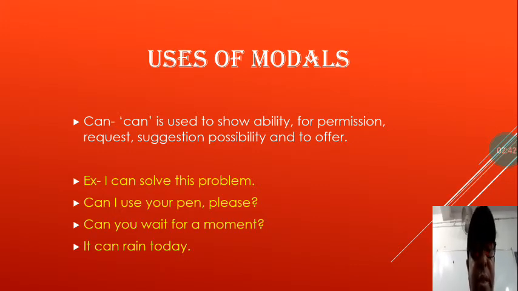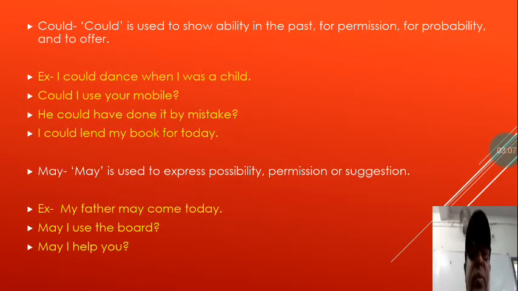Here it is request. It can rain today. It is showing possibility. It is not sure, it will rain. So can in this sentence shows there is possibility that it can rain. So these are some uses of can, and you use can for various purposes here in your sentences. Let us see now another modal.